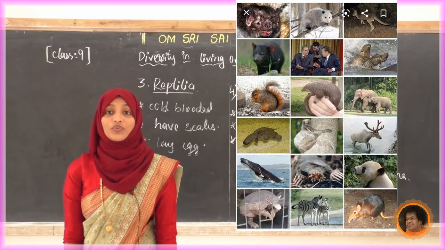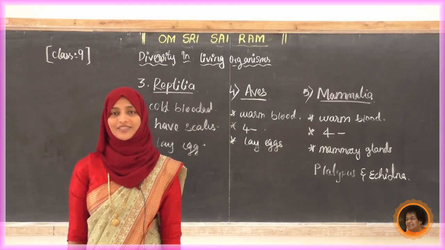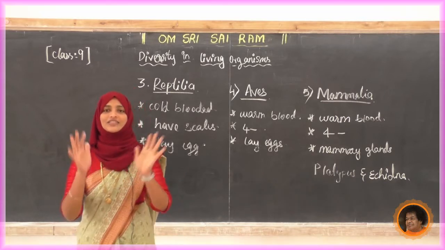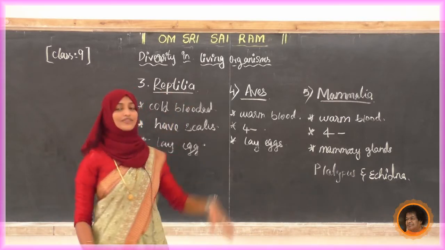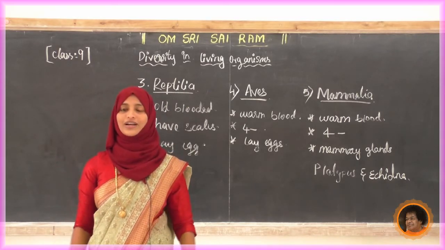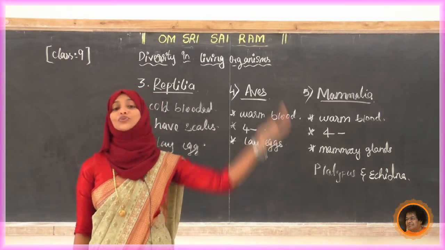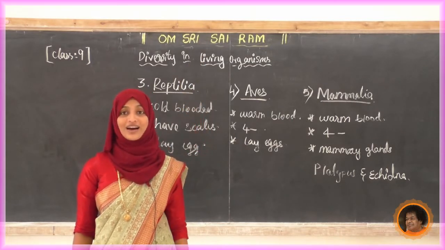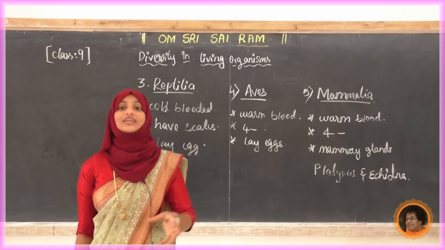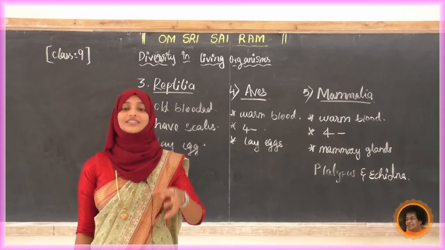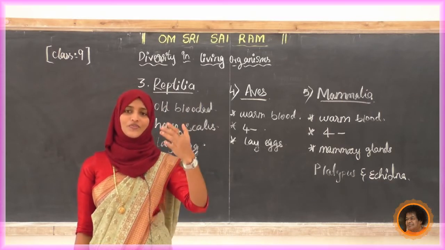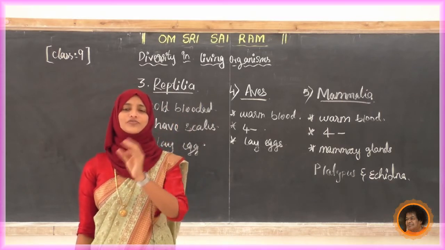Next, we have completed the entire chapter. It is very lengthy, but we completed it. The entire chapter, diversity in living organisms, is fully covered. We have studied from the lower organisms up to the higher organisms, classified by considering their characteristics. Once more I will glance over it in 5 minutes.